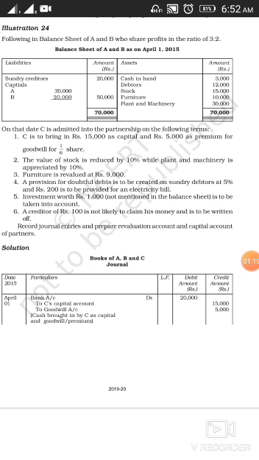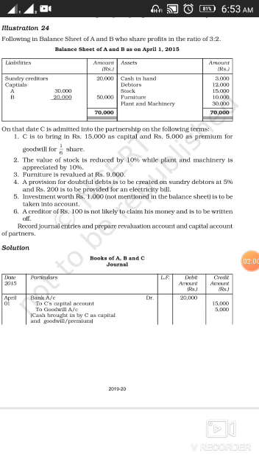Sixth, a creditor of rupees 100 is not likely to claim his money and is to be written off. Means there is a creditor of rupees 100 and this individual is not likely to claim his money now. So it will be a gain for the business because 100 rupees less has to be paid now. Whenever there is gain, you credit it. So your entry will be creditors account debit 100 to revaluation account 100. So this is how you are going to record the transaction in the books of A, B and C.